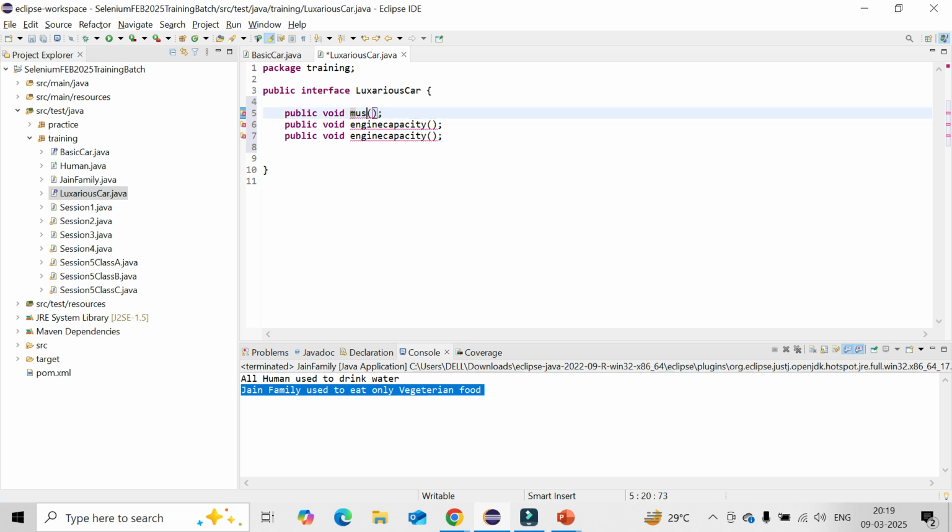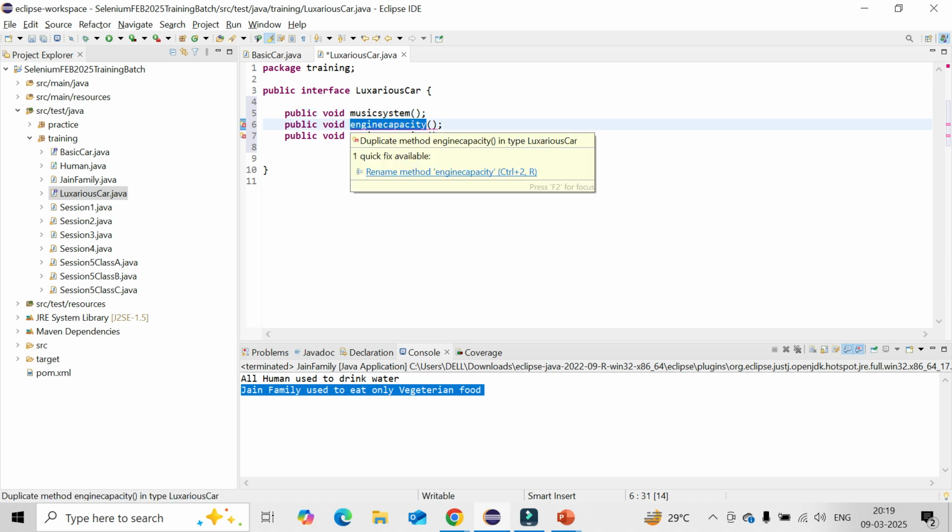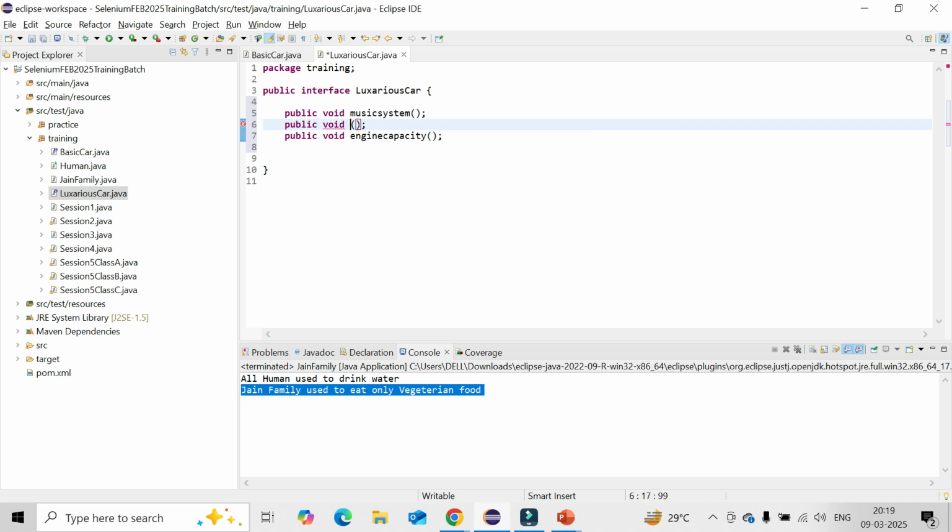So say music system, say AC, say back mirror. This is the additional thing. Again, you can keep more luxurious features, you can have n number of additional features as well. Or you can create one more big car with 7 seats. That is the way you can do it, n number of cars.